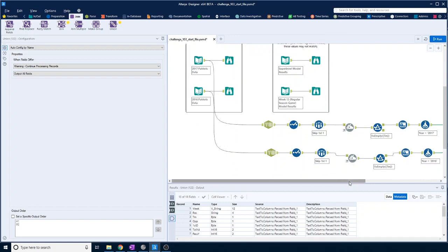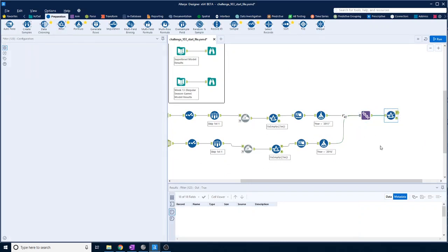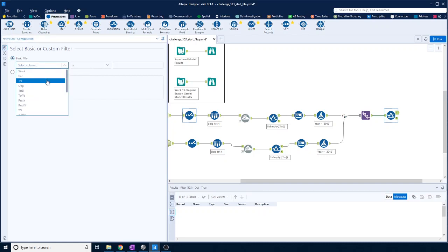So now we need to take out the ones that we're trying to predict, because we don't want them in the training data. So week equals 13. Let's just customize that and see what it is. Week equals 13.